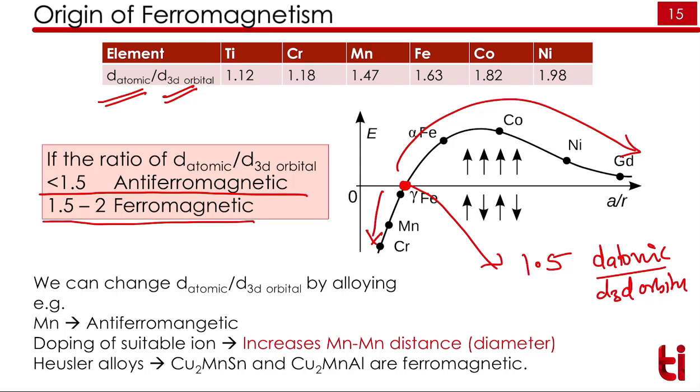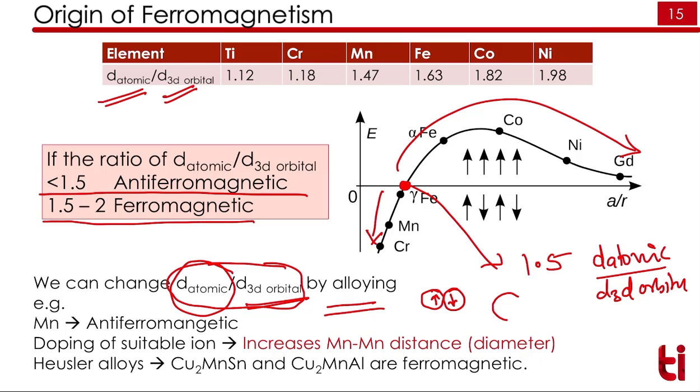Can we change a material from antiferromagnetic to ferromagnetic? Yes, that is possible if we can change the diameter of the material. We cannot change the 3D orbital diameter, but we can change the diameter of the atom by alloying. So we have two atoms here, which are antiferromagnetic because their spins are opposite.